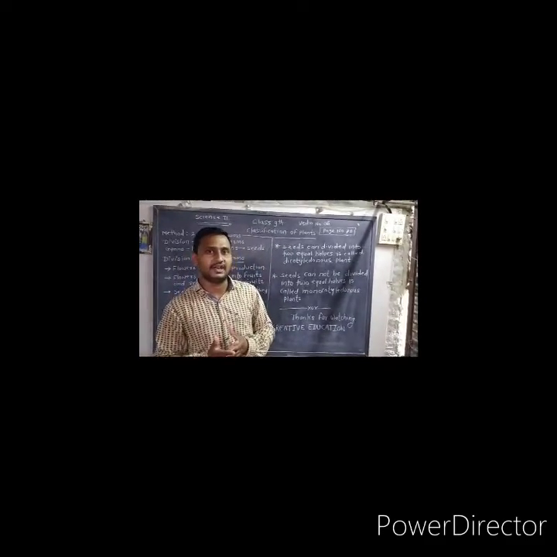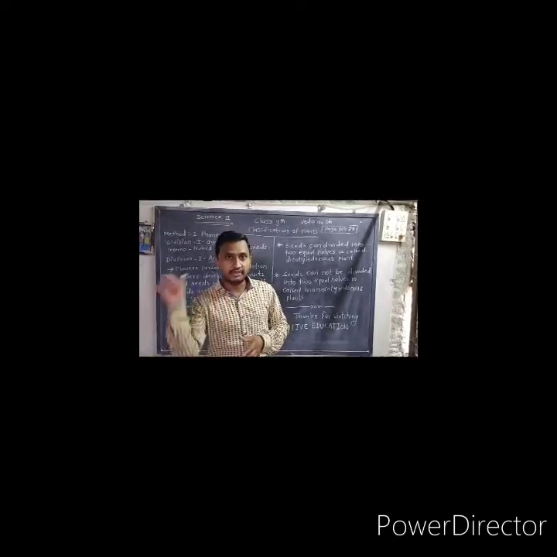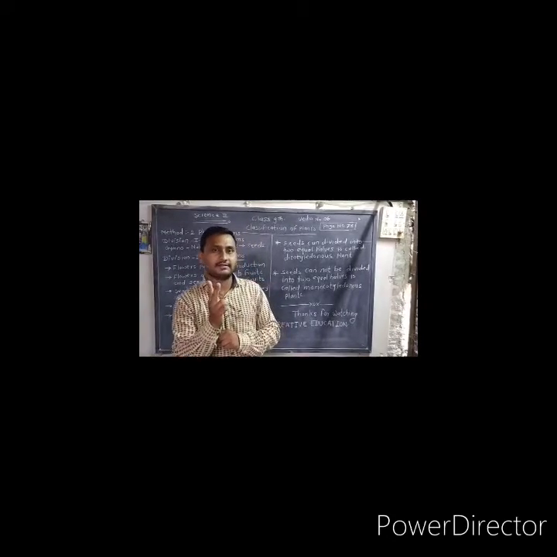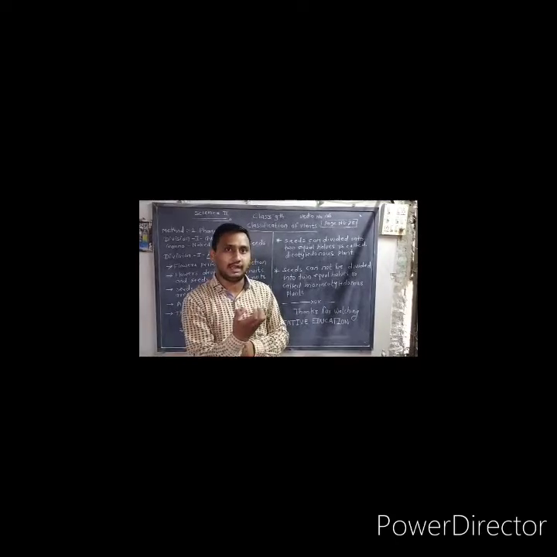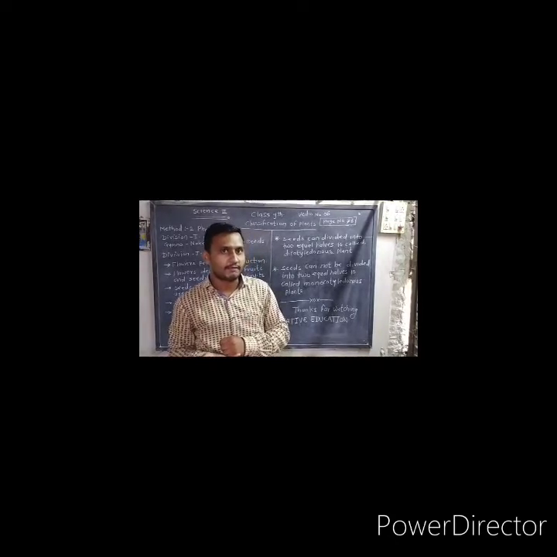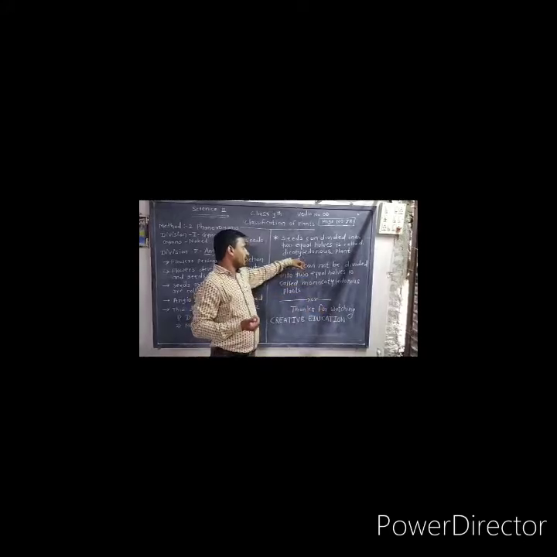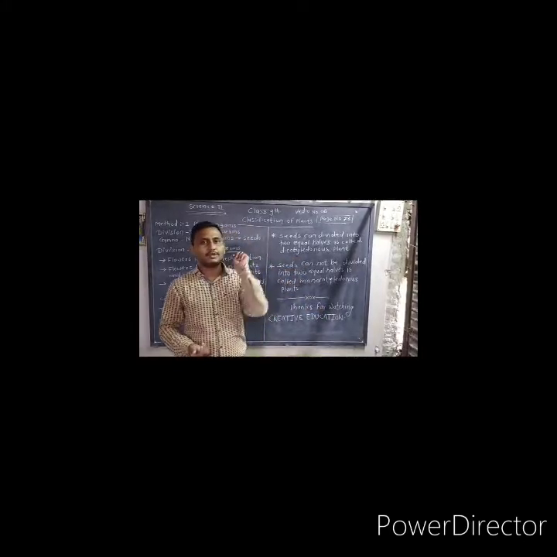What is monocotyledonous? If the seed is not divided into two equal parts, it is called monocotyledonous. Mono means single. In dicotyledonous, the seed is divided into two equal parts.